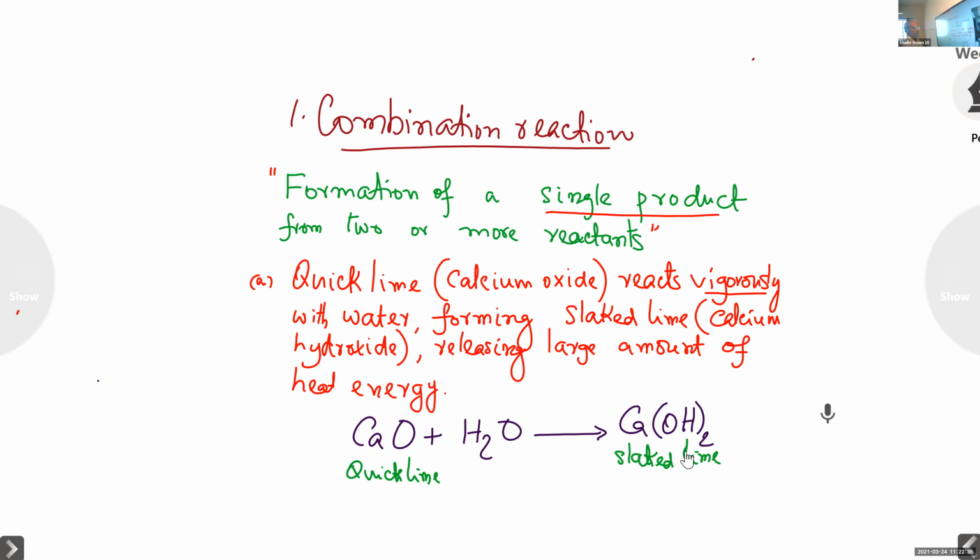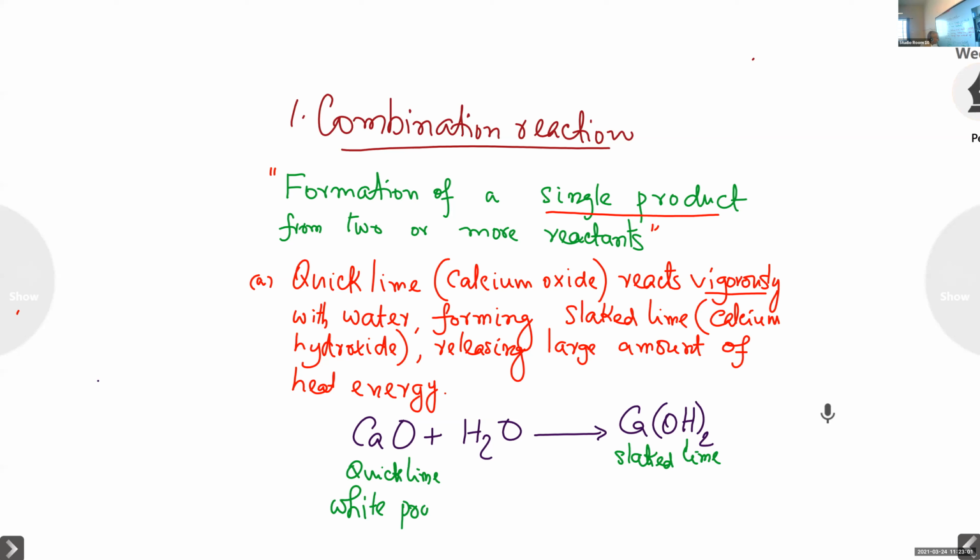All right. Now, let us see the physical states. The physical states are not asked. If it is asked, you can write. The physical state will be like this.